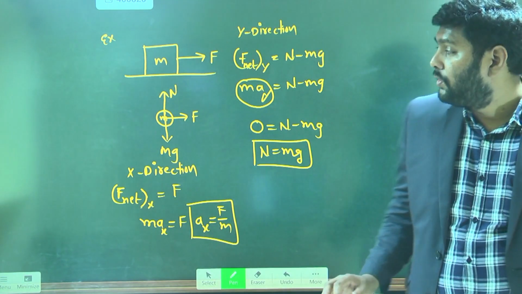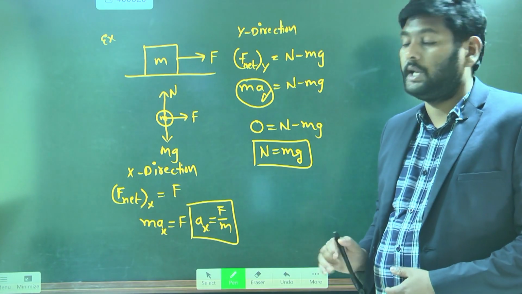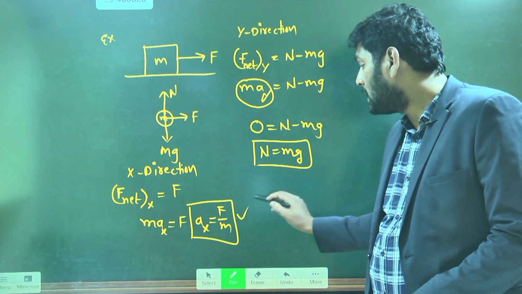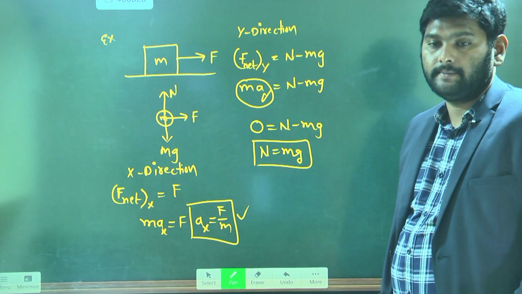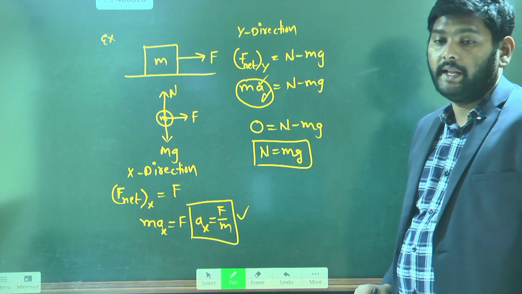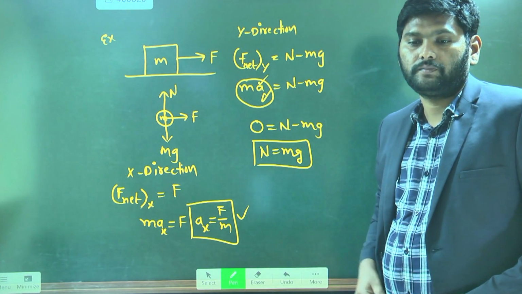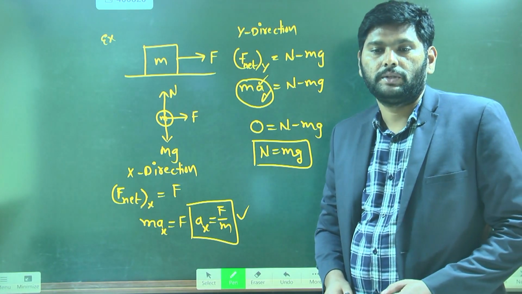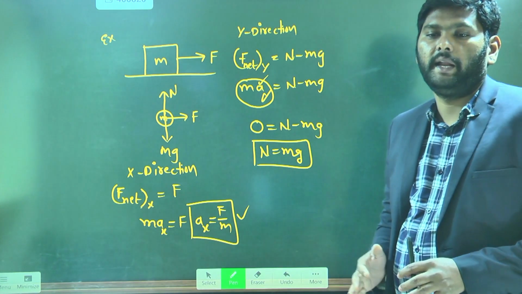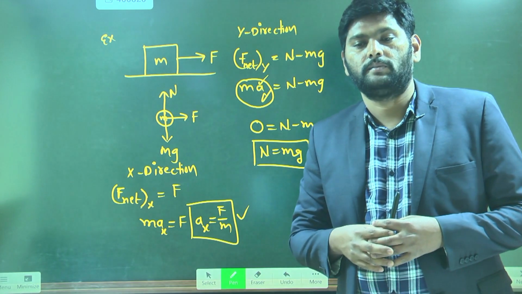The body only moves along x direction. Why does the body move along x direction? Because it has an acceleration along x direction. It does not have any acceleration along y direction, so the body will not move along y direction. Got my point? So this is the way we can find the net acceleration by using the free body diagram.